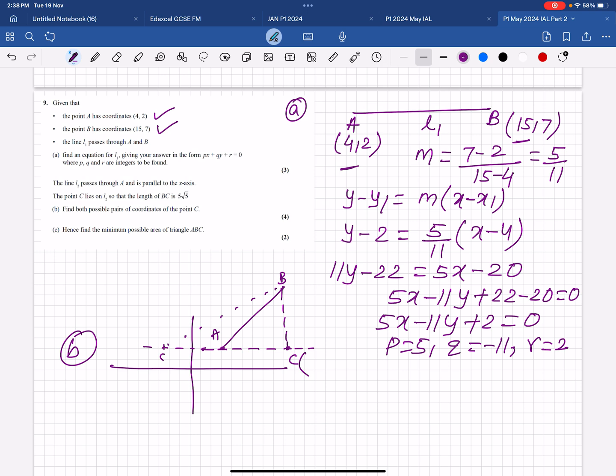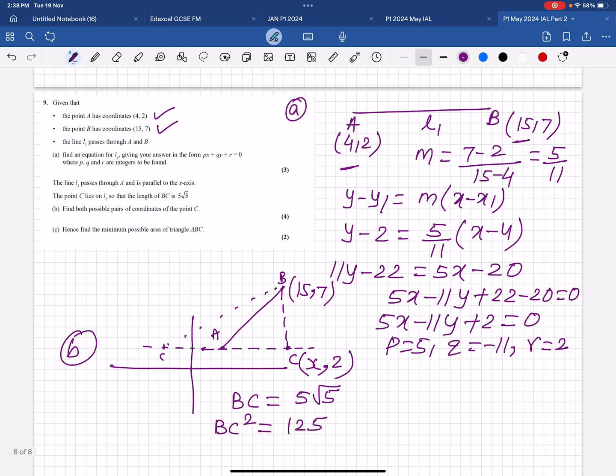So you do one thing, take this C point. The x is not given, so x, but the y value is given because it passes through A and is parallel to the x-axis, it means the y coordinate must be 2. And B point is given, 15, 7. So BC is given as 5√2, squaring both sides, 50. Now use the length formula.